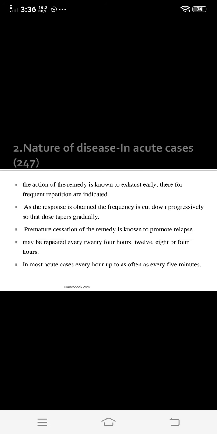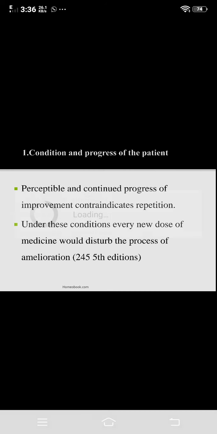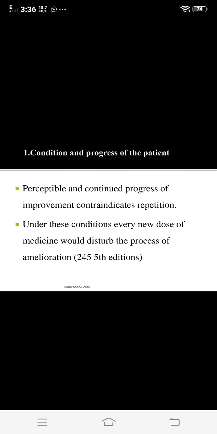So what is the indication for repetition in a patient? The only indication for repetition is the return of the disappeared symptom. That is, if the disappeared symptoms reappear again and again, in that case this is the indication for repetition of the medicine. Old symptoms reappear, for this reason you have to repeat that medicine. So this is the first point, regarding the condition and the progress of the patient.